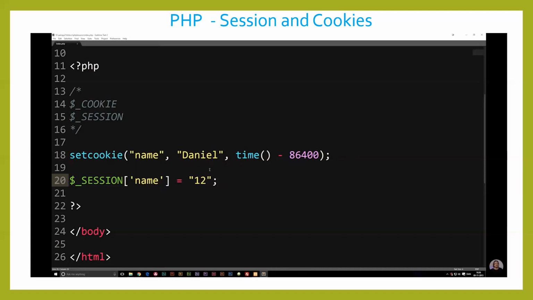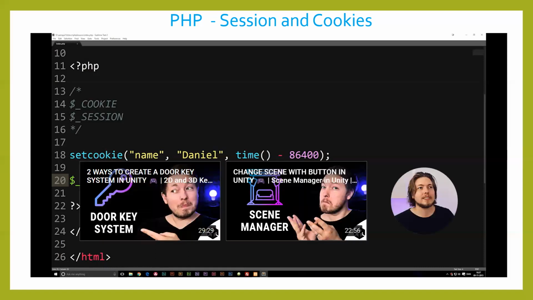So we can create this sort of thing inside, for example, a form. When we type something to log in, we can create these sessions and set them equal to whatever user ID matches the username and password they typed into the login input field. So we can create these, and as long as we have the session running inside the website, it will remember who you are as a user when you're logged in.